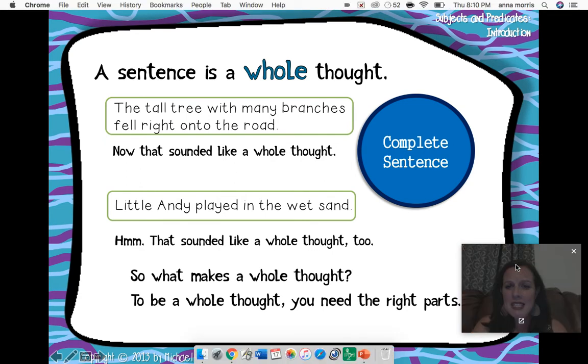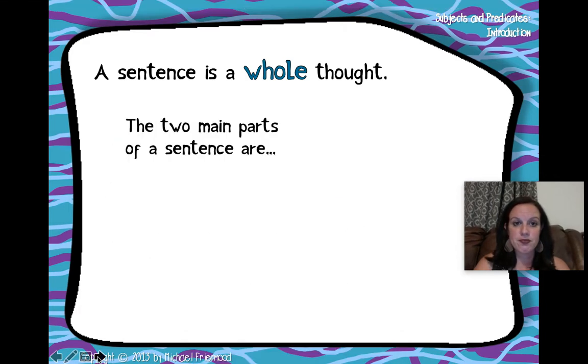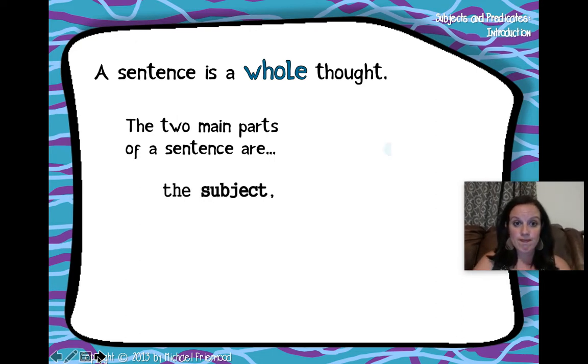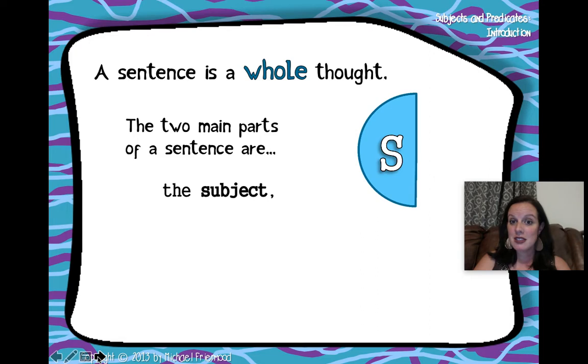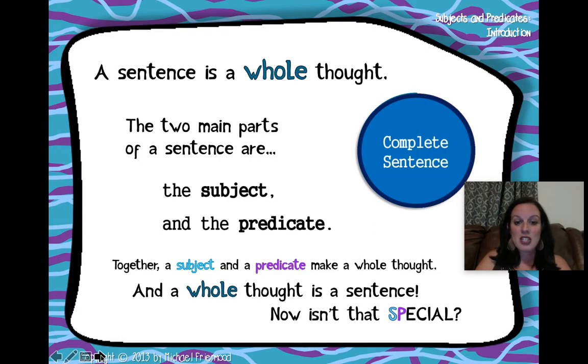So, what makes something a whole thought? Well, to be a whole thought, you need to have the right parts. The two main parts of a sentence are the subject and the predicate. Together, a subject and a predicate make a whole thought. Subject, predicate, complete thought. And a whole thought is a sentence. Now, isn't that special?